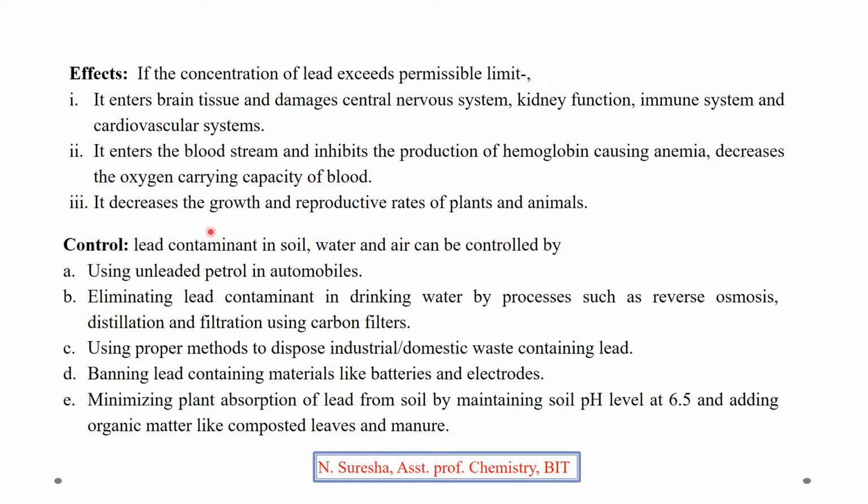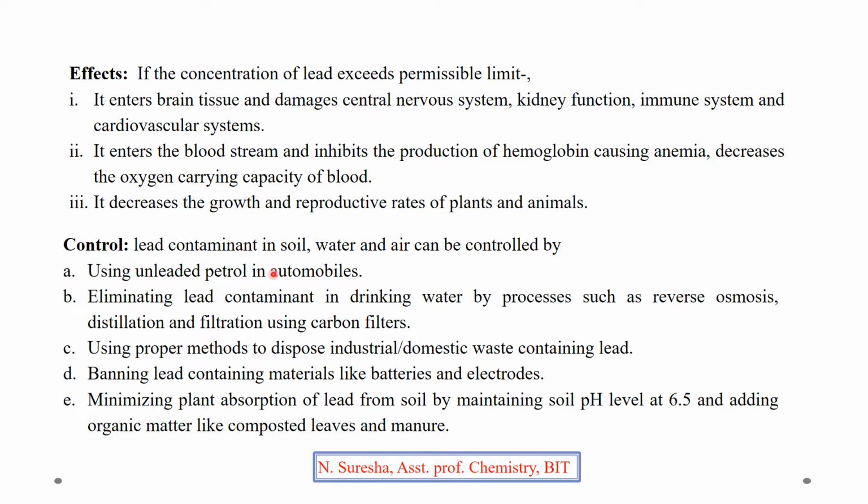It decreases the growth and reproductive rates of plant and animals. If its concentration is more in soils or in water, it will decrease the growth and the reproductive rates of plants and animals. These are the effects of concentration of lead if it is in soil or in water or in air. Then how to control?